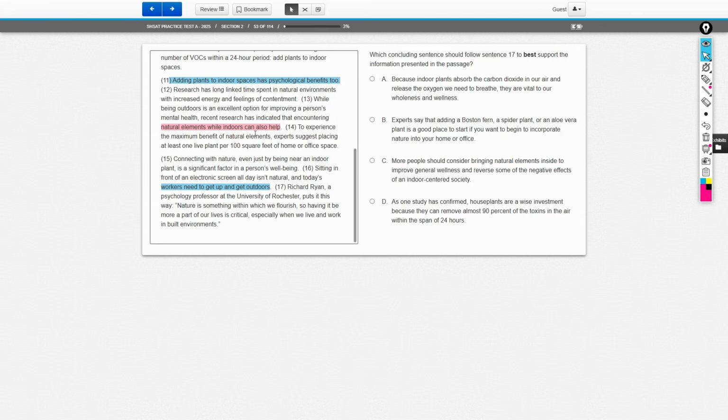So let's look at the answers, right? Because indoor plants absorb the carbon dioxide in our air and release the oxygen that we breathe, they are vital to our wholeness and wellness. Remember, when you add a sentence to the last sentence of your passage, this is what is going to strike the readers the most, right? This is what the readers are going to take home as their message. Do we want the readers to go home understanding that plants absorb harmful stuff and release oxygen?